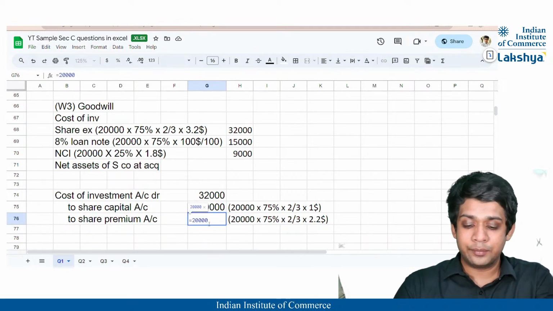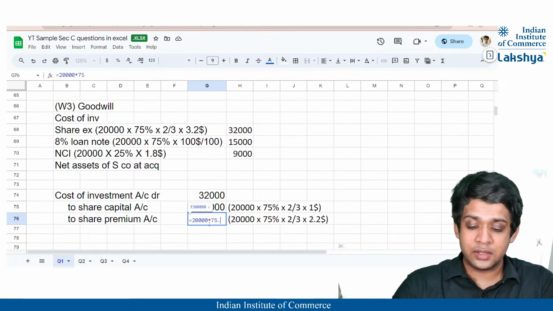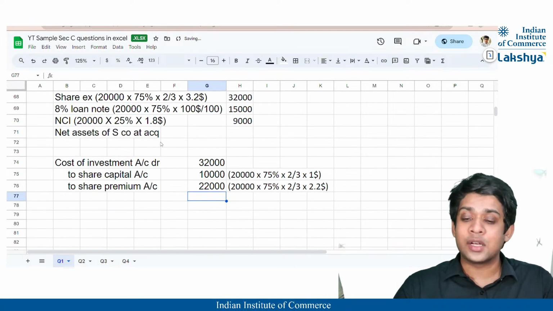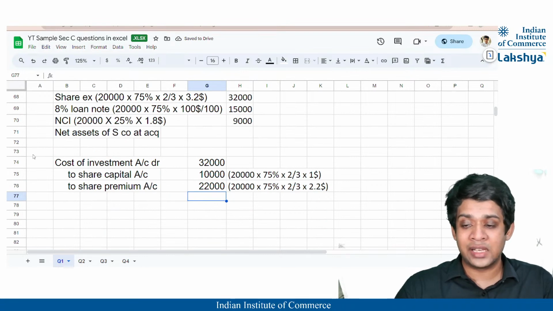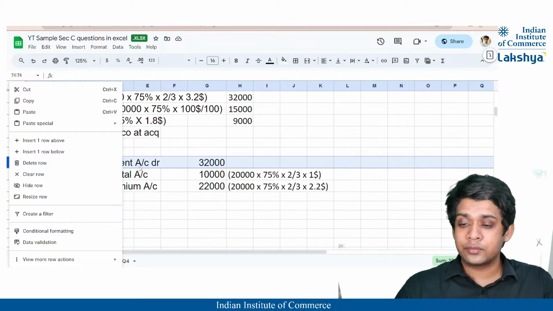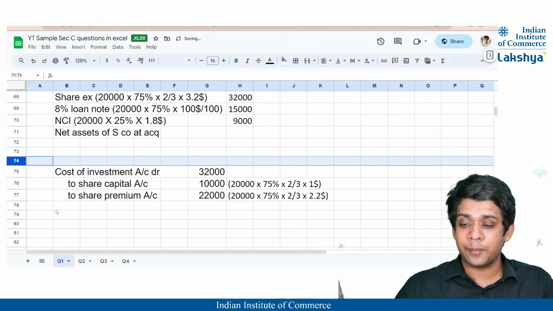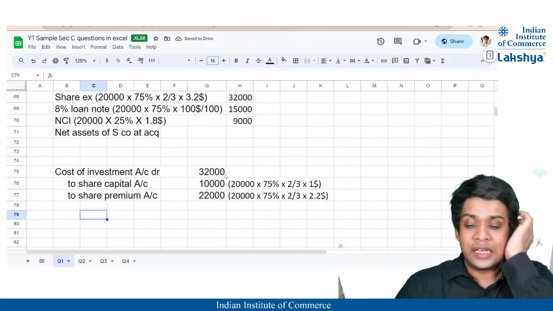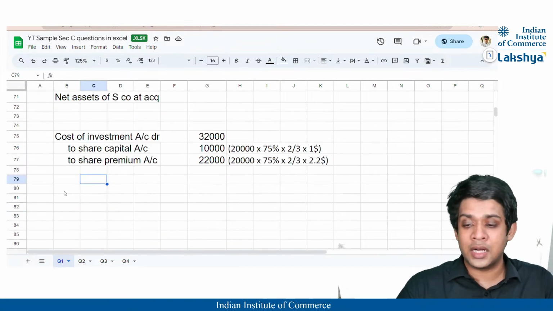So 20,000 into 75% into 2 divided by 3 into $2.2, correct? That will be 20,000. So this is the basic journal entry that we are supposed to pass here. Okay. After this, we'll calculate here the goodwill, and after that, we will get the goodwill which is to be stated, right? If in case there is any impairment, impairment will be deducted.